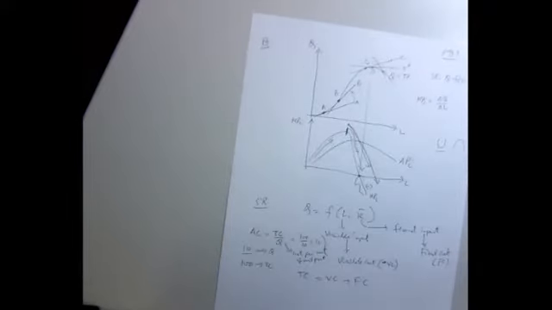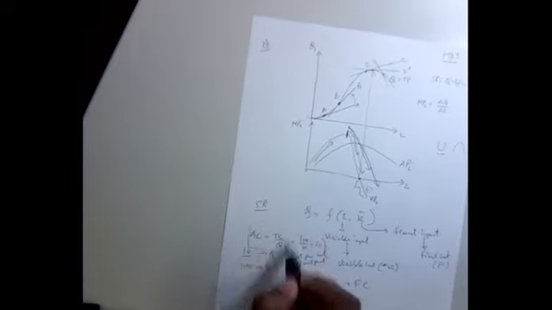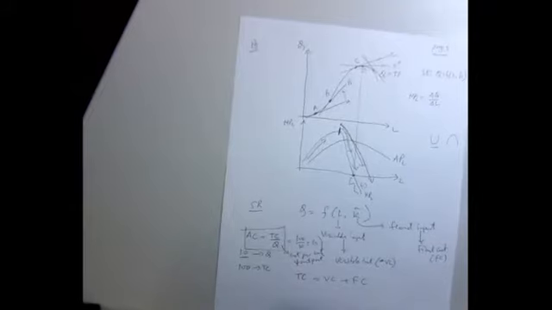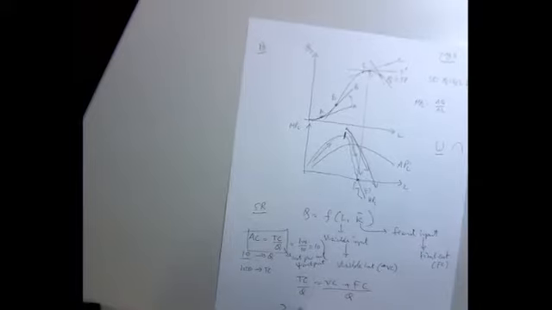Now, I want to use this average cost. So basically, total cost divided by Q. That's the definition of that. So why not I divide both sides by the Q? Q here, Q here. Can I do that? Now, by definition, what do you call this one? Average cost. So that's the average cost.